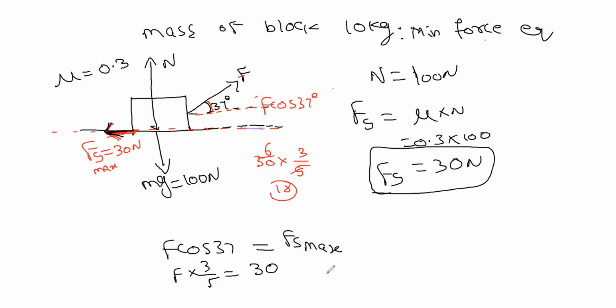Now we will calculate F from here. It comes as 50 Newton... so this is the minimum force required, not 30 Newton, because the force is inclined upwards. It is not exactly opposite. That's why you have to take this.